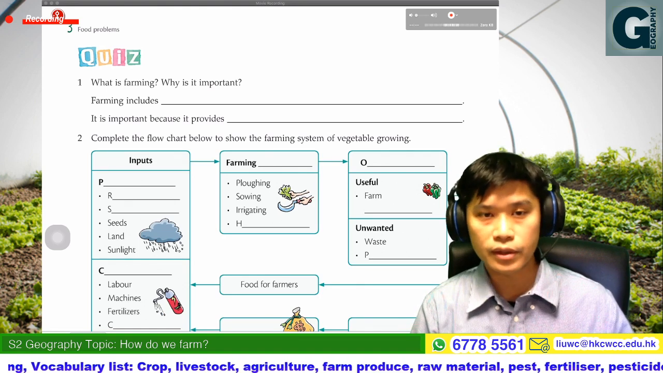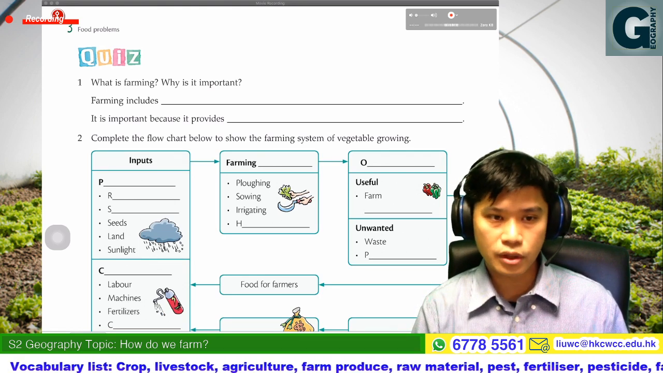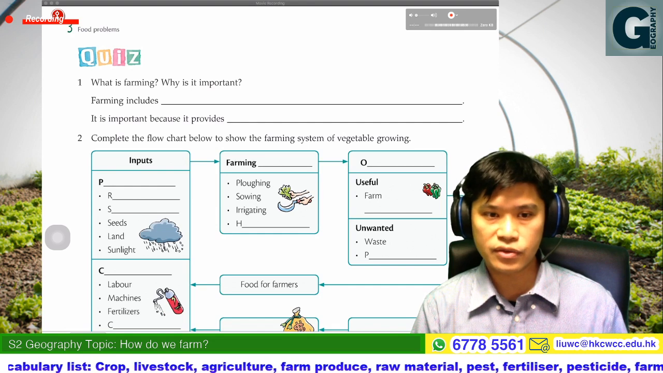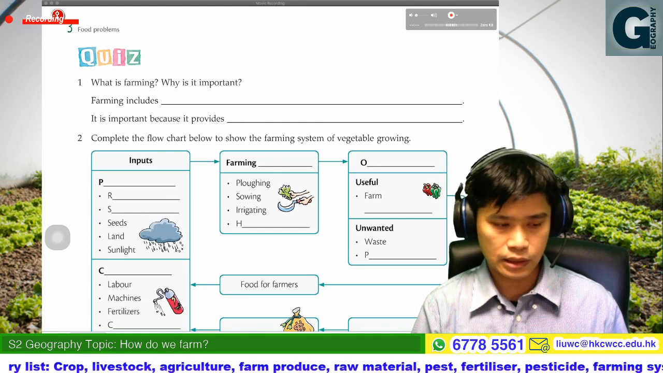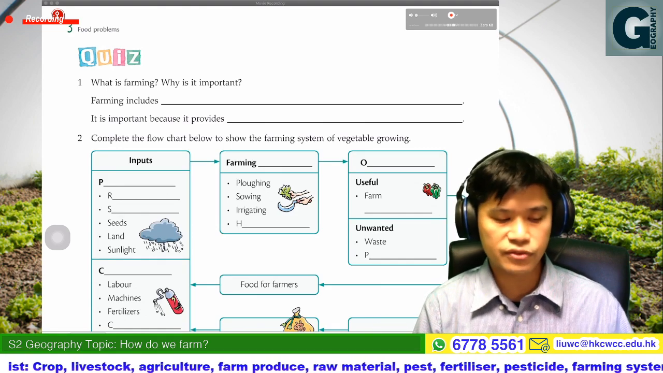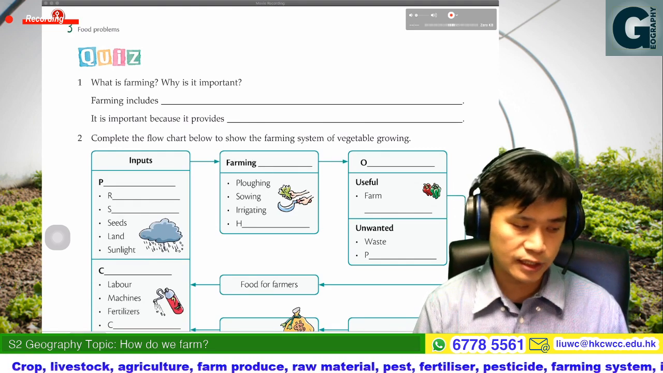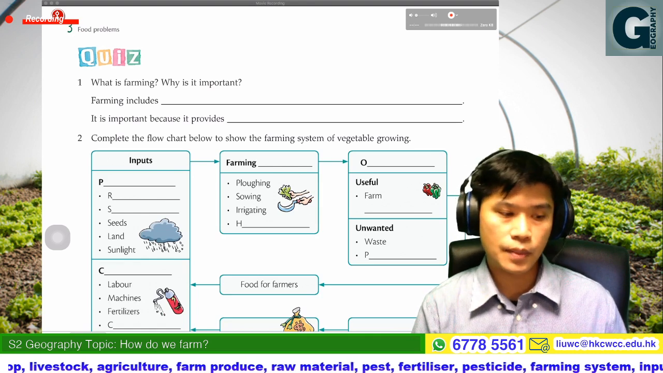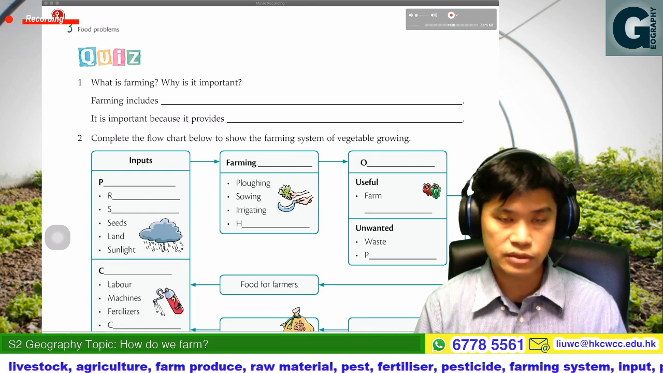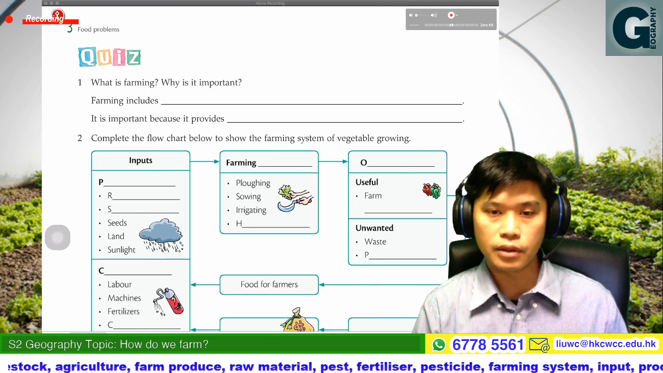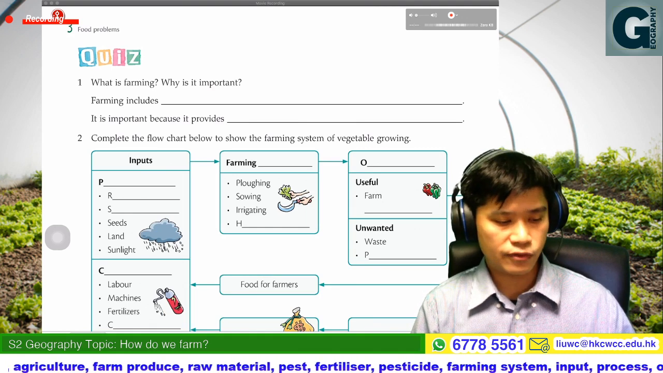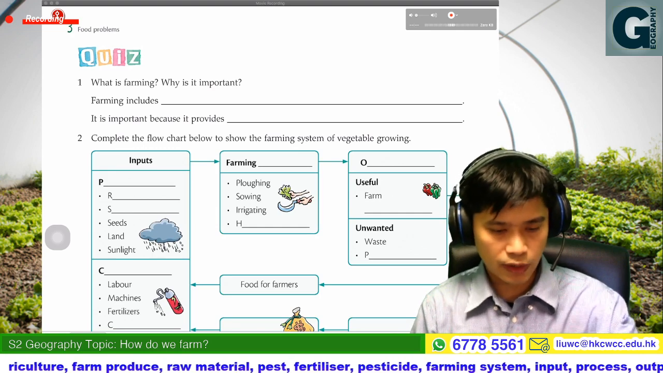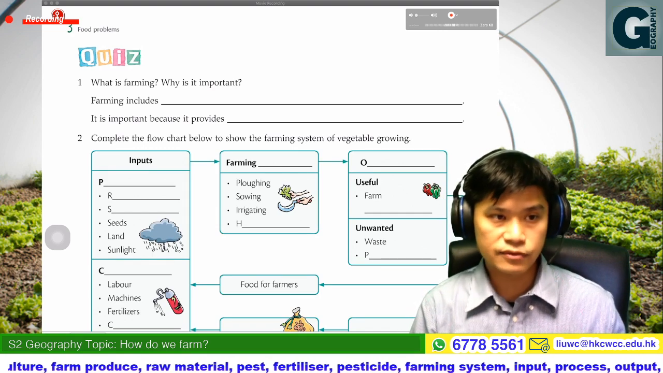Next time, after we talk about the basic farming activities in the world, we're going to talk about the farming activities in mainland China. What type of farming activities is really carried out in mainland China? So that would be the lessons for today.